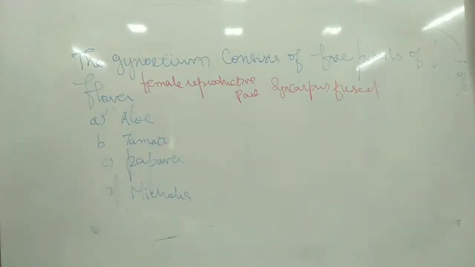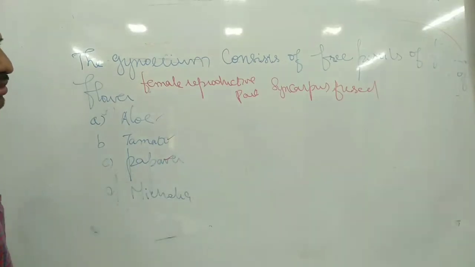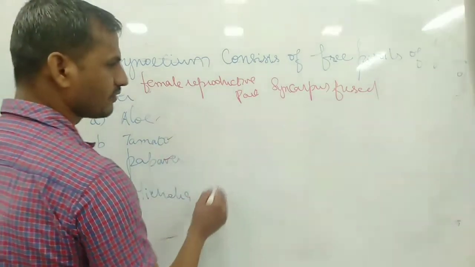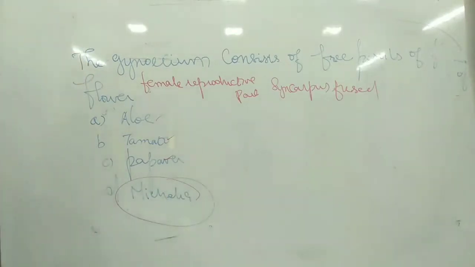Olive is the same, tomato is the same, and papaver is the same. Only in a very rare case is the gynoecium free. So it mostly occurs in Michelia, a compound one, where they are apocarpous, freely attached to one another. This kind of gynoecium is present in Michelia.